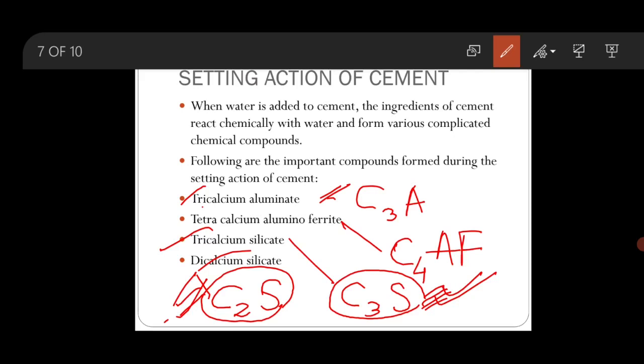And the property of C3A is generally used for producing quick hardening Portland cement, because it will form shortly. So when it is required to form a quick hardening Portland cement, then the cement is made with high content of C3A.